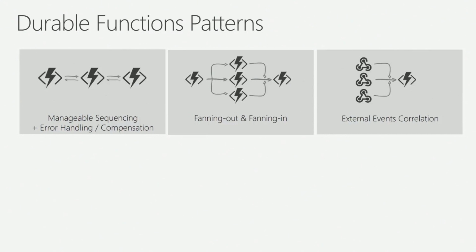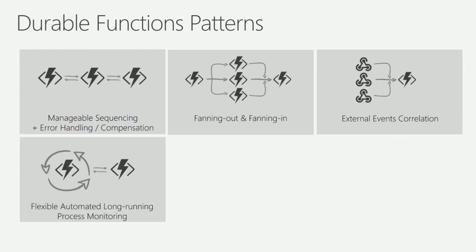External events correlation. An example I like to think about is imagine that you're hiring a new employee and there are 3 events that have to happen, right? They have to upload their driver's license, their social security information, and maybe some form. What I want to have happen is wait until all three of those things have happened, and then continue. Maybe fire a third function that says, hey, you're done, you've uploaded all you need to do. With durable functions, you can write in code a function that waits for all three external events, and when all three have happened, continues on. Also written in .NET code, just like the code I showed you earlier.